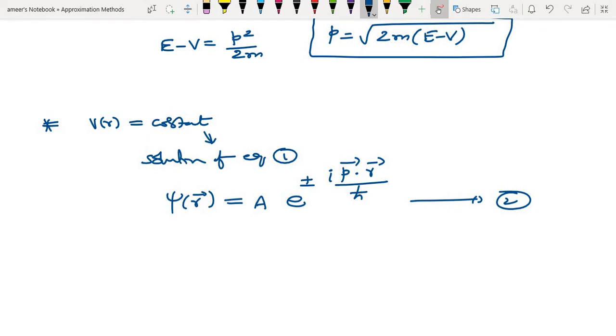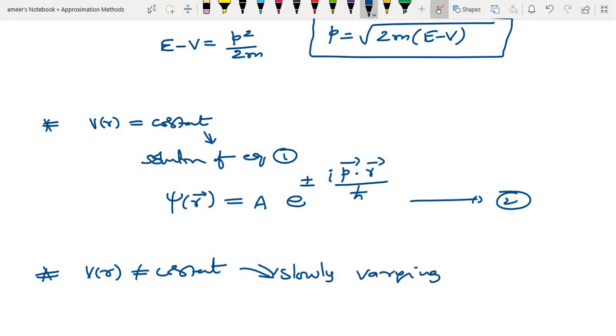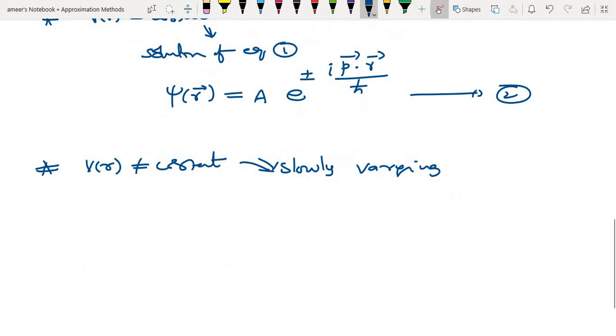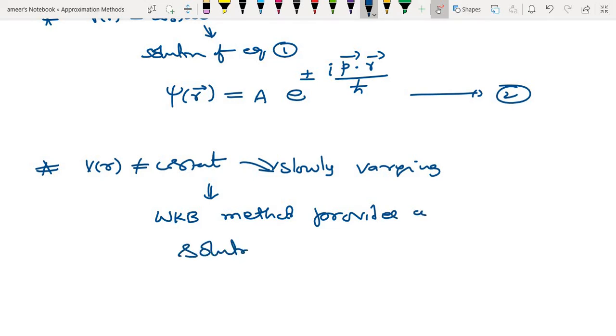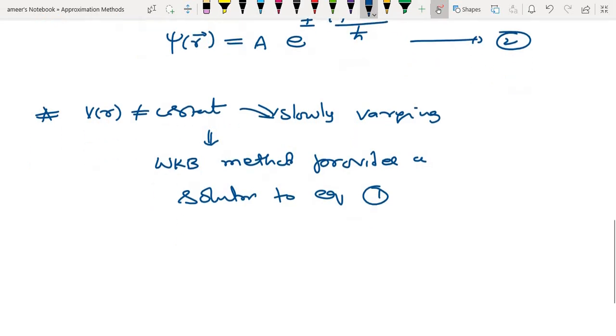Okay, now the WKB method provides a solution where V of r is not constant, that is, slowly varying. So here the WKB method provides a solution to equation 1.